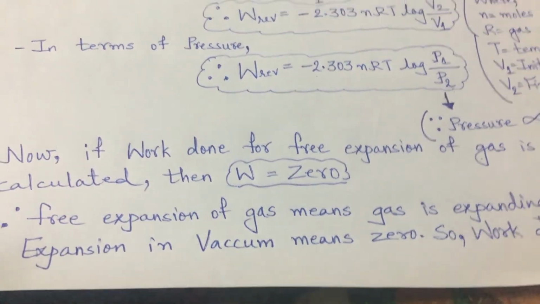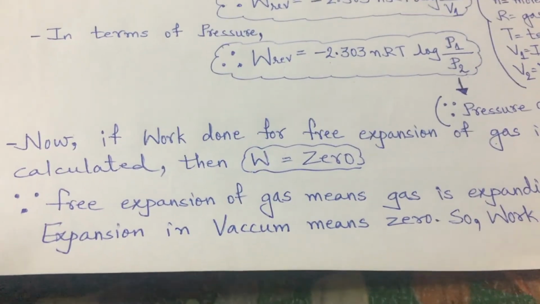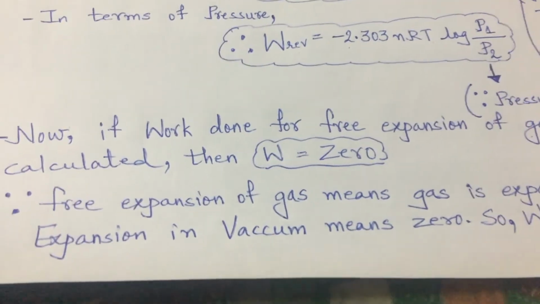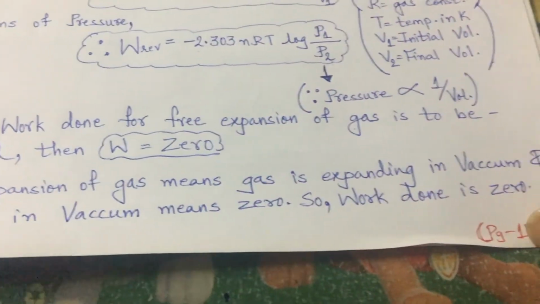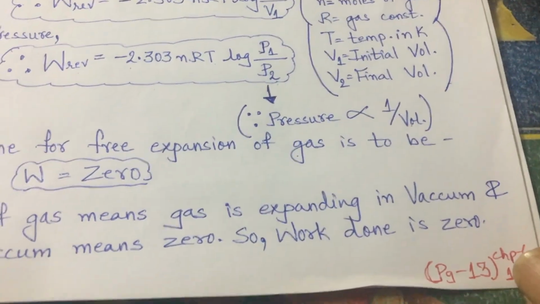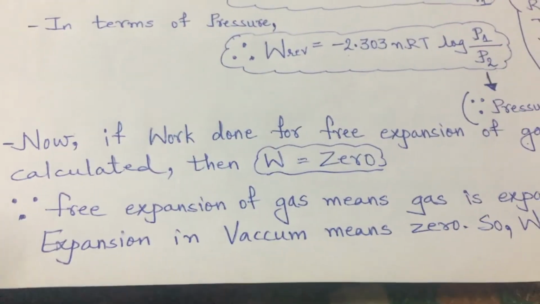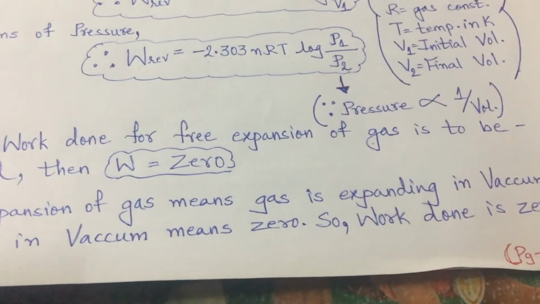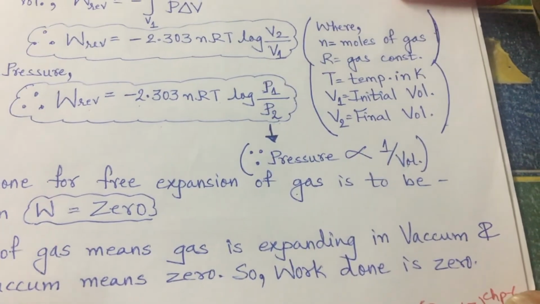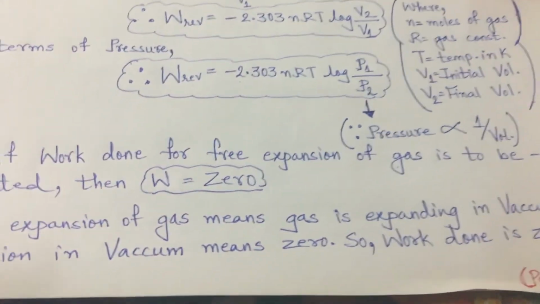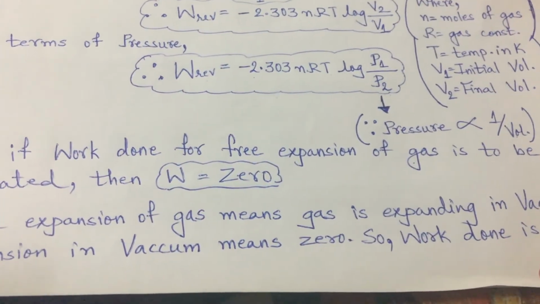Why is the work done considered 0 for free expansion of gas? Because the gas is expanding in vacuum, and expansion in vacuum means 0, and so work done is always 0 for free expansion of gas.